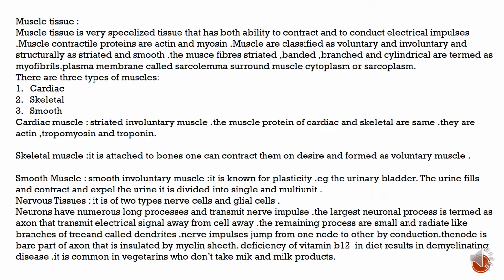Nervous tissue is of two types: nerve cells and glial cells. Neurons have numerous long processes and transmit nerve impulses. The largest neuronal process is termed the axon, which transmits electrical signals away from the cell. The remaining processes are small and radiate like the branches of a tree, and are called dendrites. Nerve impulses jump from one node to another by conduction. The node is the bare part of the axon, which is otherwise insulated by the myelin sheath.